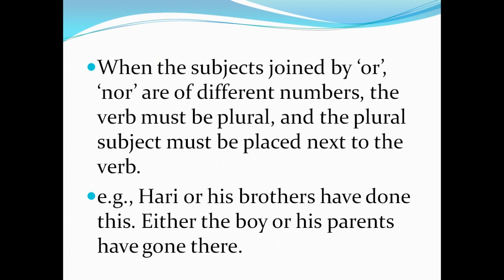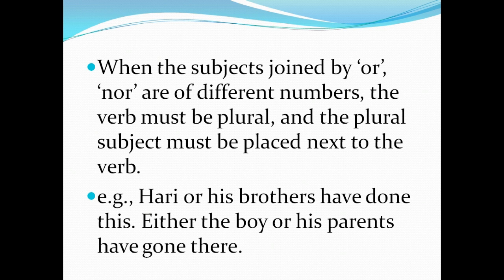Do you understand? See, now the subjects have been joined by or, nor. If they are all of one number, you can use a singular form. When the number is more than that, see: Hari or his brothers.